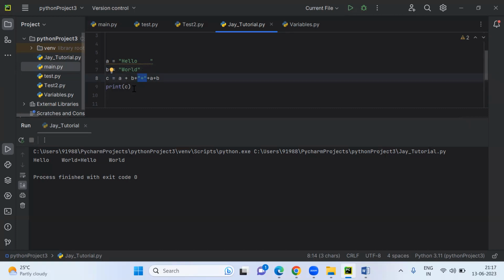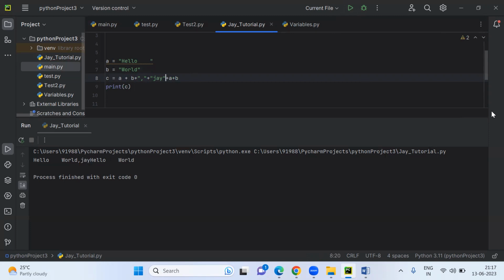C is equal to A plus B. And if you want to give the comma in between A plus B, then we use double quotes to give the comma. And whatever the string you want to give here, consider that I want to give J here. Hello world, J, hello world. Now let's make it more complicated here. We'll add a comma here, and this plus symbol will make it get added. So hello world, comma, J hello world.